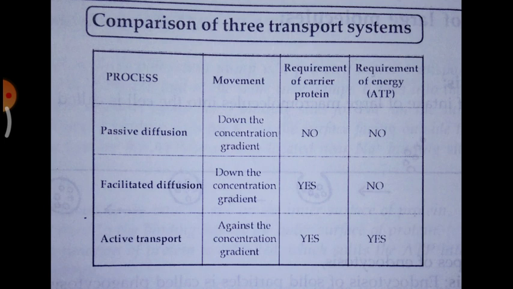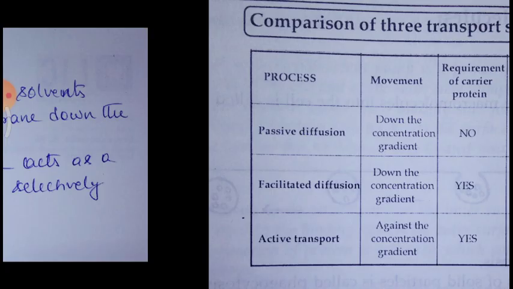And the requirement of carrier molecules for passive diffusion, it is not required, and also energy, the last column, is also not required. So both energy and carrier is not required for passive diffusion, whereas for facilitated you can see the requirement of carrier protein, yes, it requires a carrier protein, and the ATP energy is not required, hence it is shown no. Whereas the last column, active transport, it is showing yes for carrier protein and yes for energy, so it requires both carrier and energy.